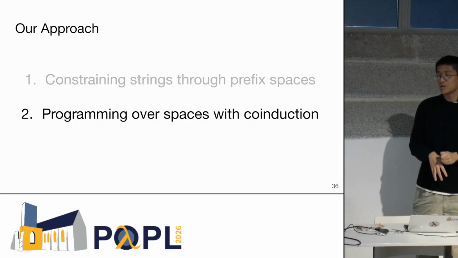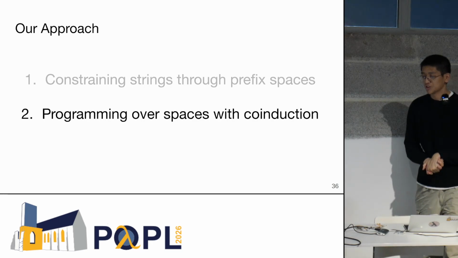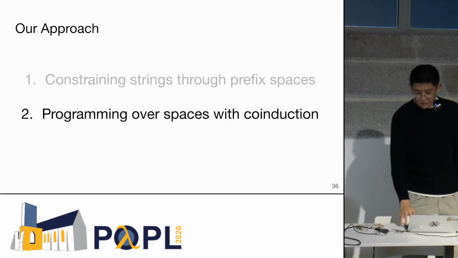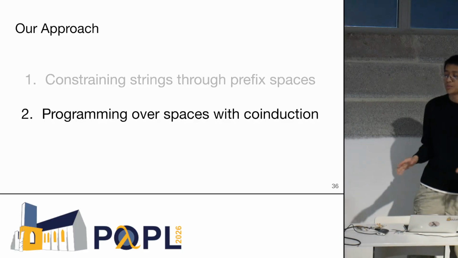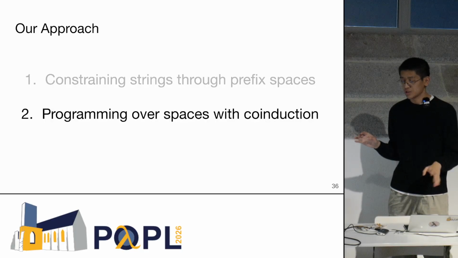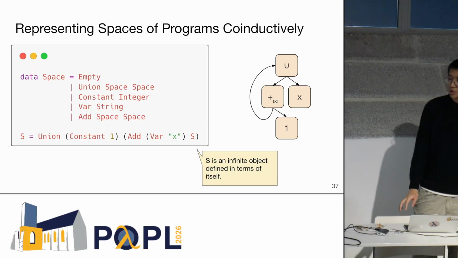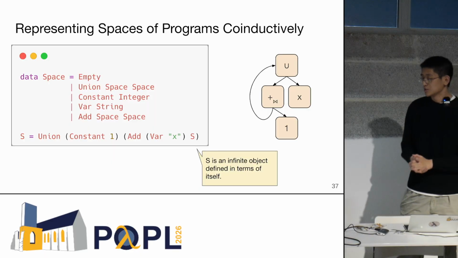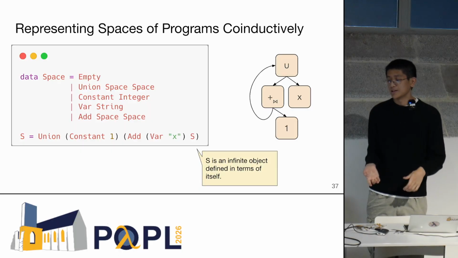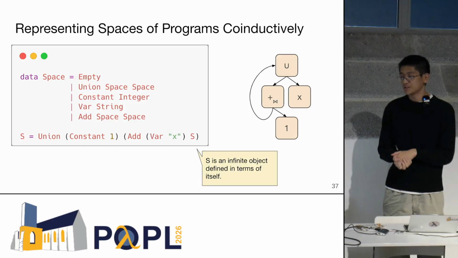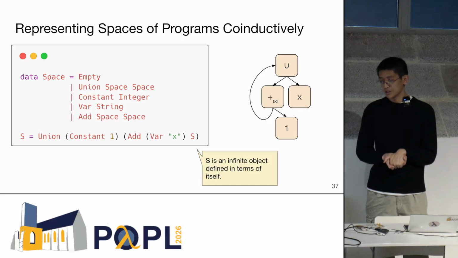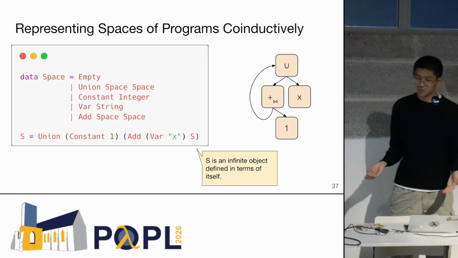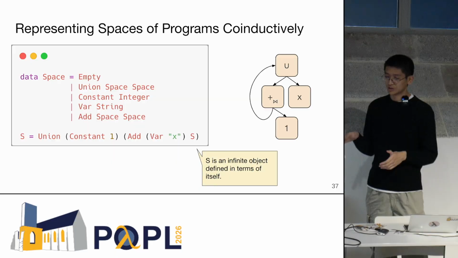Okay, now that I've shown you the high-level sketch of our approach, the next thing I'm going to talk about is how users actually program this pruning function and what the interface of the system looks like. Our second core idea for this paper is that you can program over spaces of programs using co-induction. Basically, we're going to define an algebraic data type representing spaces of programs. In the slide here, we've defined an ADT, and it says that a space is either empty, a union of spaces, a constant integer, a variable string, or an addition of two spaces. You can think of this as an ADT for the abstract syntax of the language, but souped up with these additional empty and union constructors.